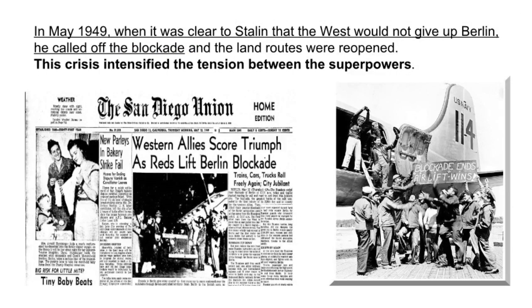In May 1949, when it was clear to Stalin that the West would not give up Berlin, he called off the blockade and the land routes were reopened. This crisis intensified the tension between the superpowers and could have escalated into direct conflict between the superpowers. Since both sides had nuclear capabilities, a nuclear war would have destroyed the whole world.